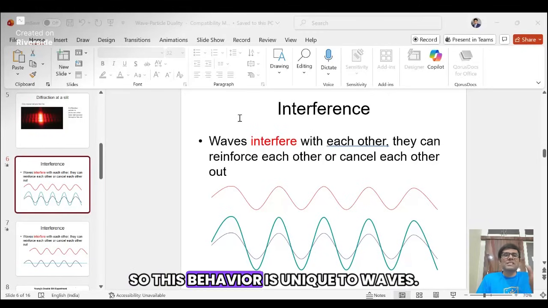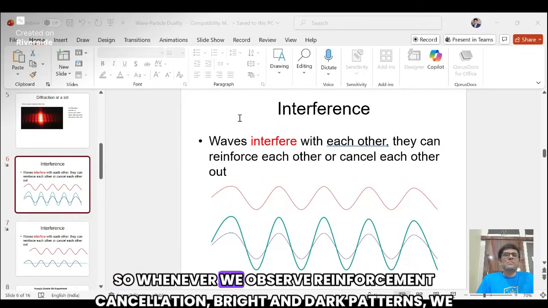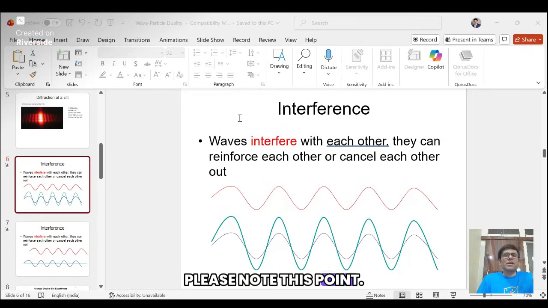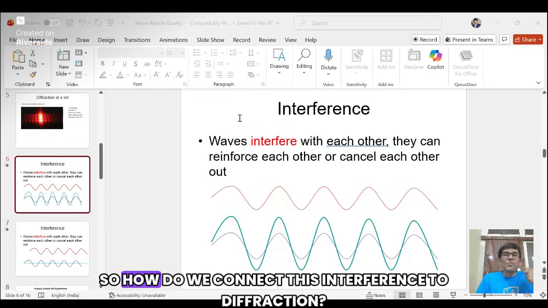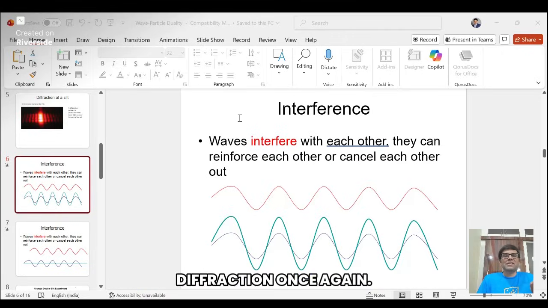So this behavior is unique to waves. Particles do not cancel or reinforce each other like this. Whenever we observe reinforcement, cancellation, bright and dark patterns, we immediately know that wave behavior is involved. Please note this point. So how do we connect interference to diffraction? That is the reason why at the beginning of this interference slide, I spoke about diffraction once again.